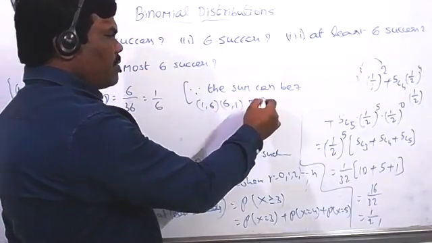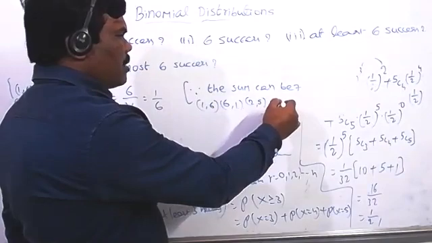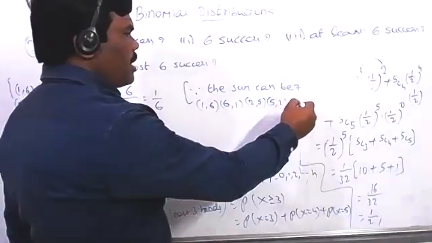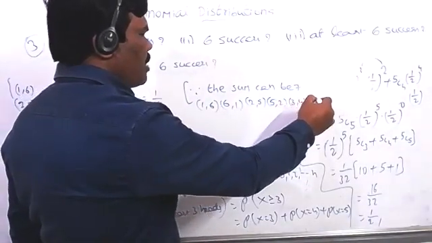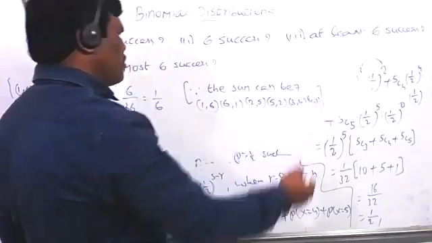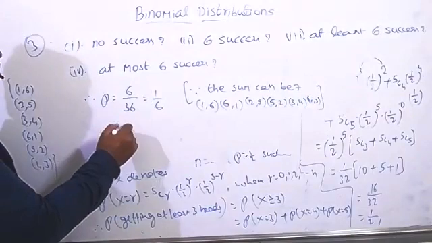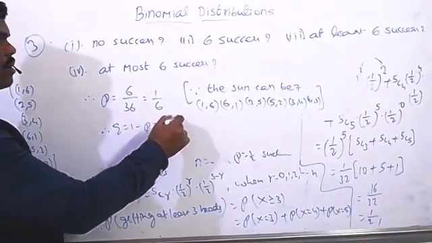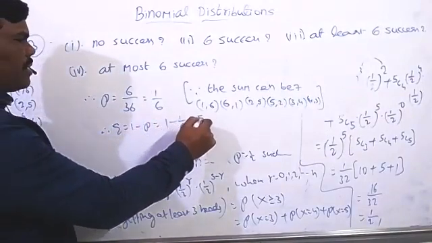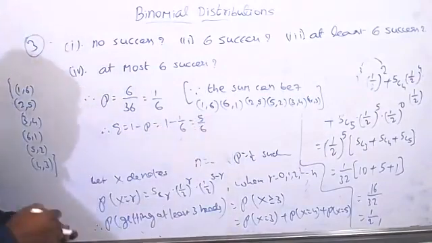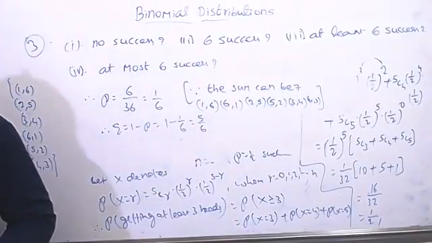And 2 comma 5 and 5 comma 2. Next 3 comma 4 and 4 comma 3. These are the possibilities here now. But we know that p is 1 by 6. Therefore, the value of q is equal to how much? 1 minus p. You can write now 1 minus 1 by 6 equal to 5 by 6. The value of q also we got.